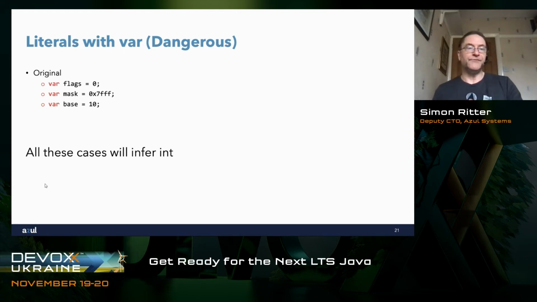If we switch to using var, now suddenly we've got 4 bytes, 4 bytes, and 4 bytes. When we try and read 1 byte followed by 2 bytes followed by 8 bytes at the end, we're going to get completely different values to what we expect to get, and they'll be wrong for our code. So this is where we need to be careful when using literals with var.